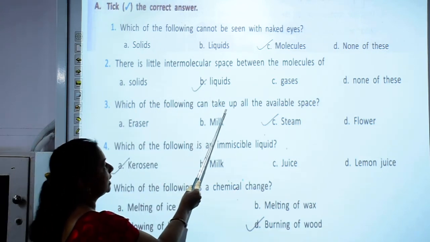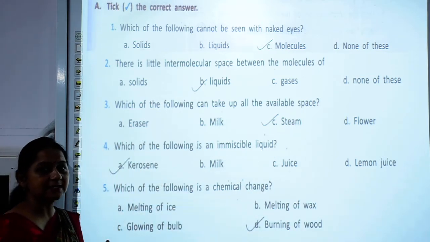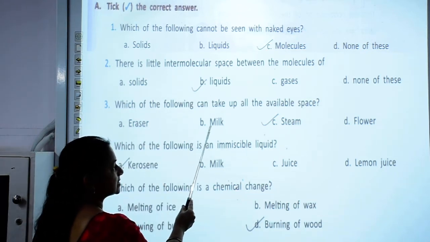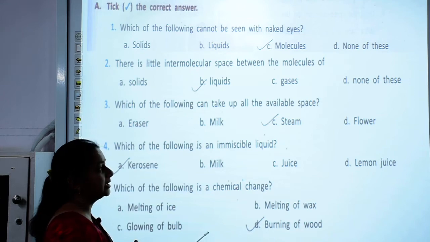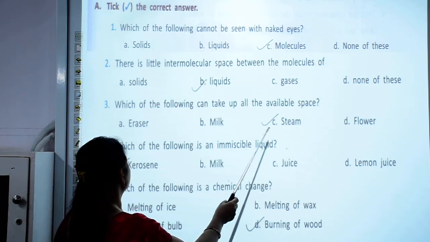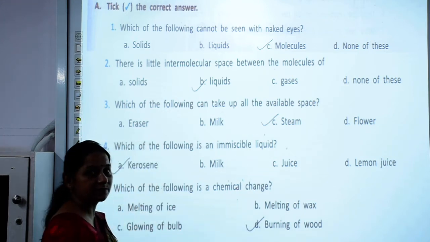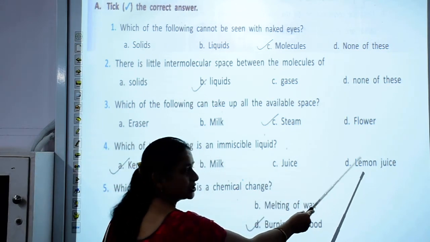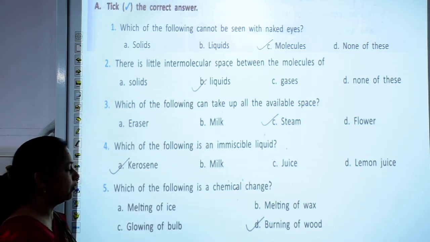Which of the following can take up all the available space? We have discussed that gases take up all the available space. So, the correct answer here is steam, because steam is a gaseous state and it takes up all the available space which is given to it. Now, which of the following is an immiscible liquid? Immiscible liquids means which do not mix with water. Among kerosene, milk, juice and lemon juice, kerosene is immiscible, it does not mix with water.